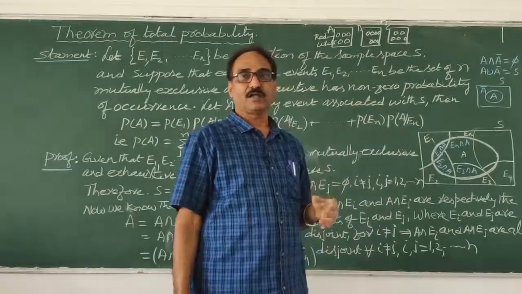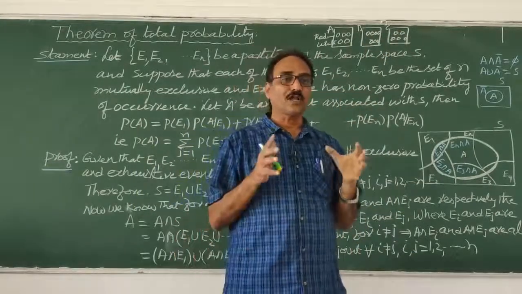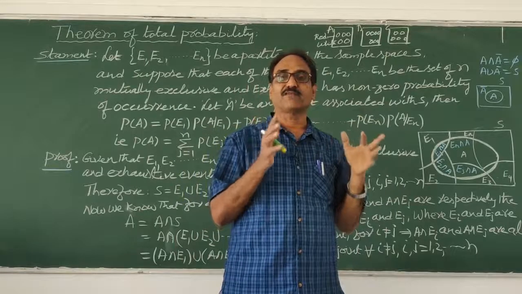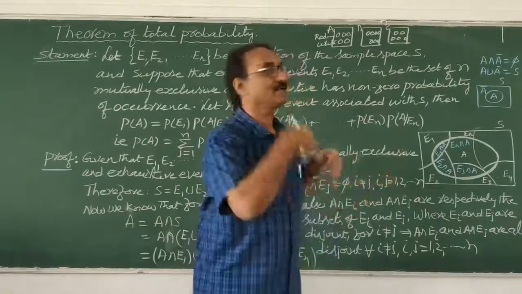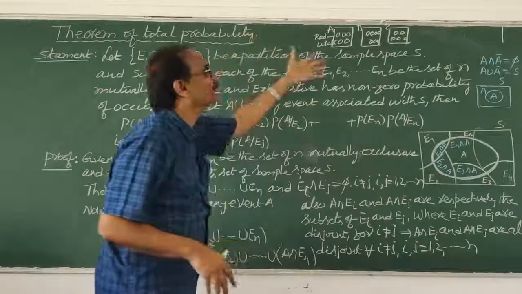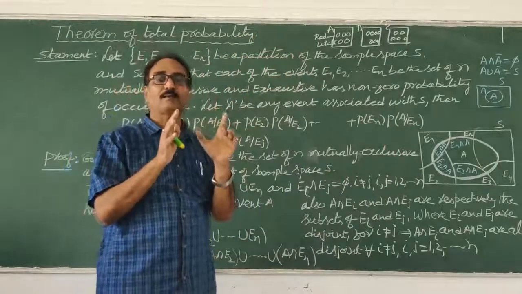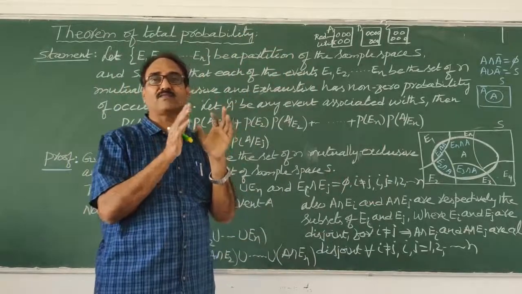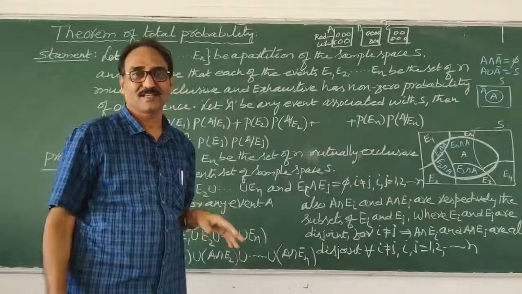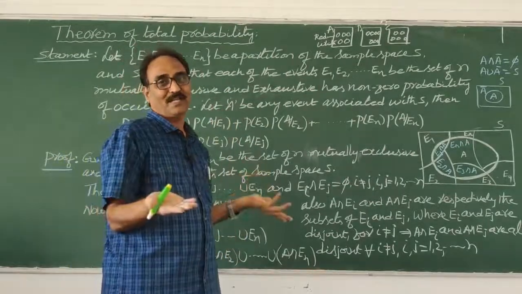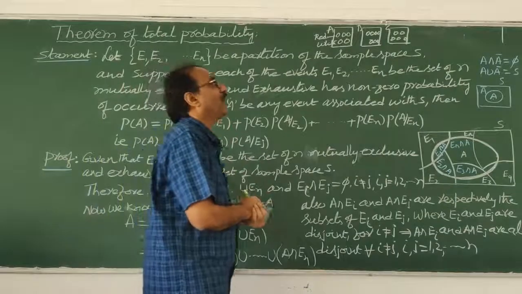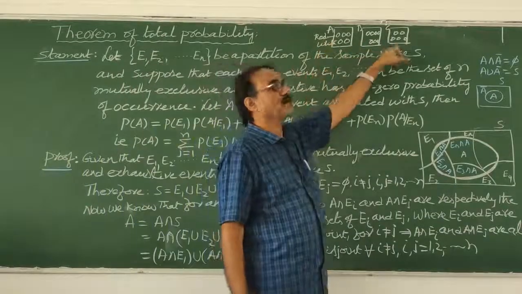So first of all, we have to find the total probability of getting a red ball from these boxes. That is nothing but the total probability theorem. First we have to select one of the boxes.